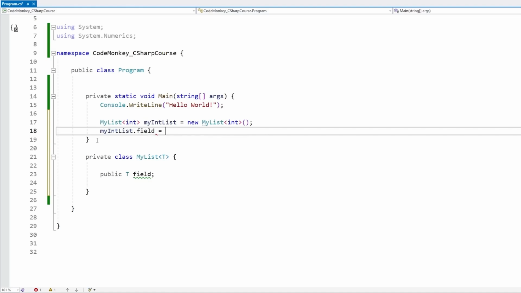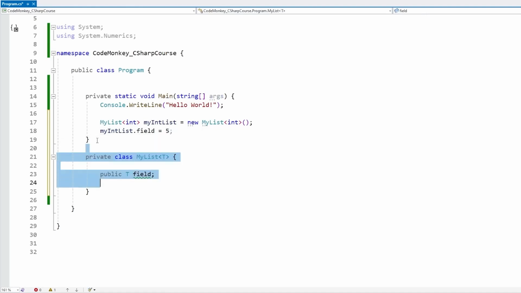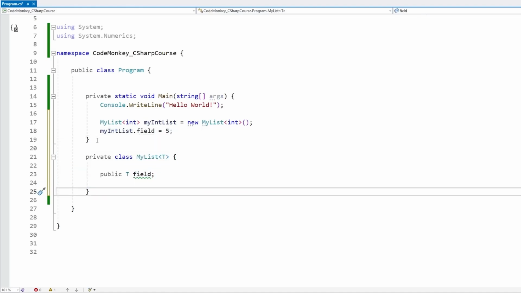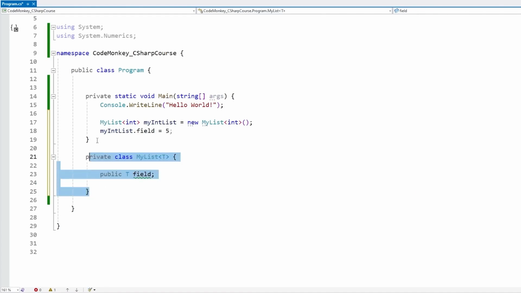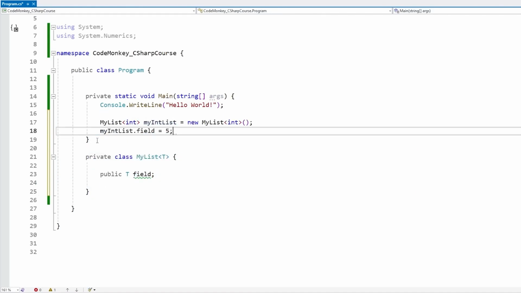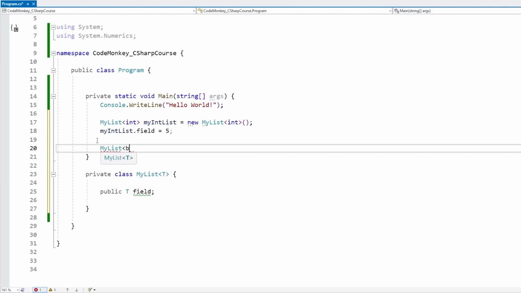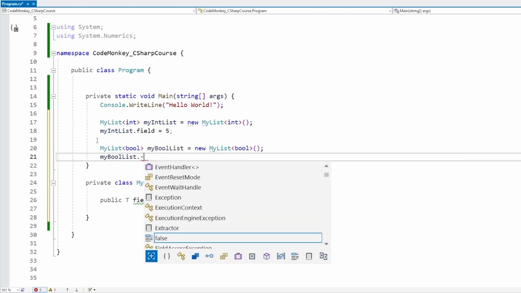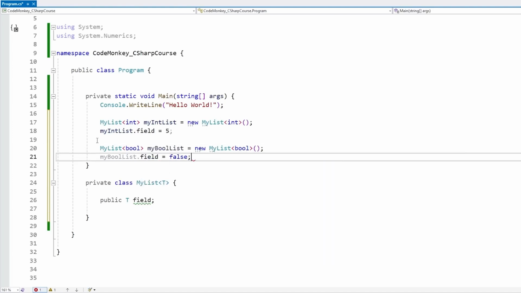And yep, so this does work. Then for example, let's say we want this class to work with bools. Again, since we are using generics, we don't need to make another class definition. We can just go up here, make another myList, in this case of type bool. Let's name it myList, and then do a new instance of bool. And now we can go inside, we can access the field, and yep, this one is now a field of